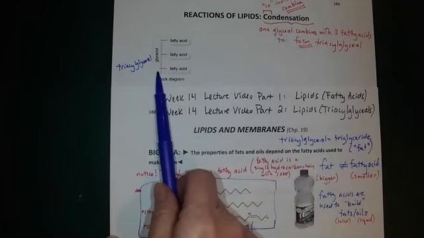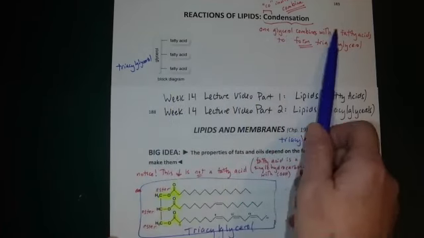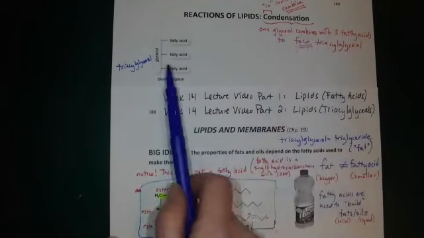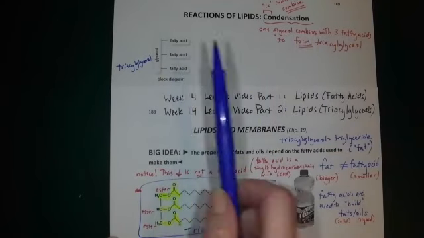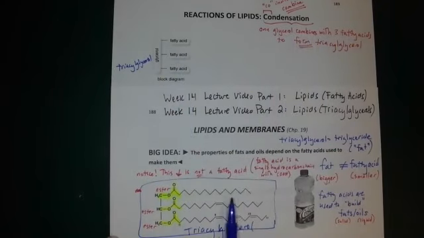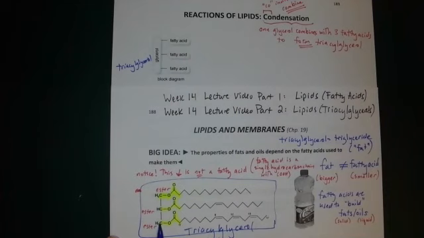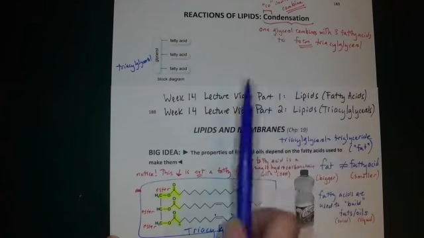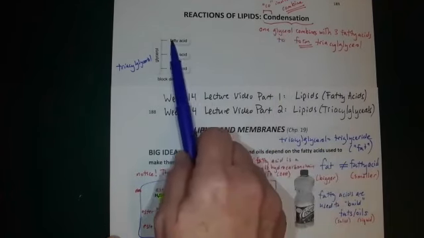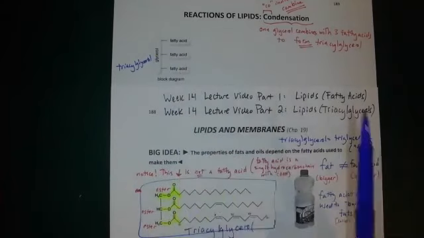We call this a glycerol backbone, and there are three fatty acids attached. So these three chains that you see here came from fatty acids, and the three-carbon backbone came from glycerol. So this is just a schematic or summary way to show that.